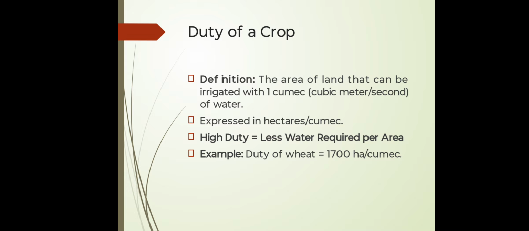Thus, for example, if water flowing at the rate of 1 cubic meter per second runs continuously for B days and matures 200 hectares, then the duty of water or the duty of crop for that particular crop will be defined as 200 hectares per cumec for the base period of B days. The duty is generally represented by capital letter D.